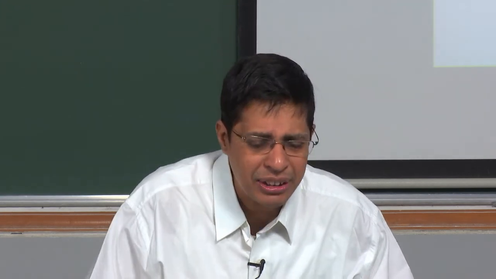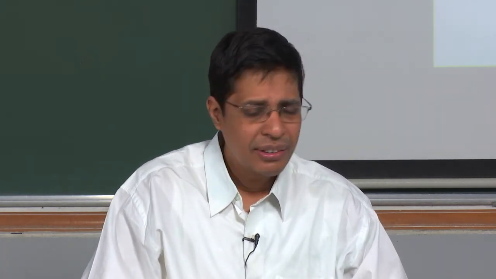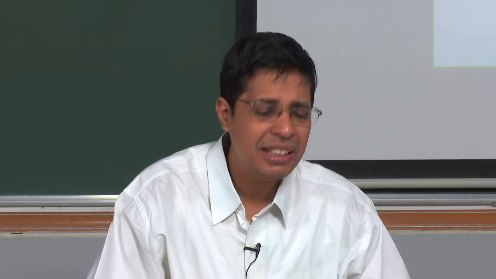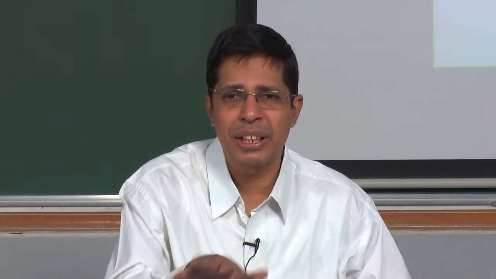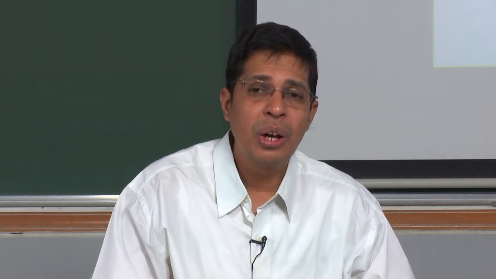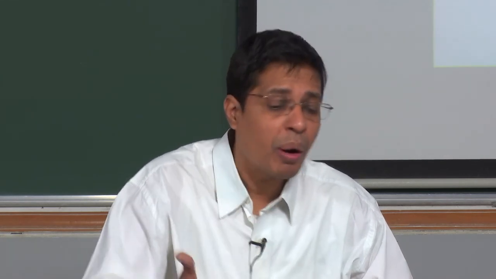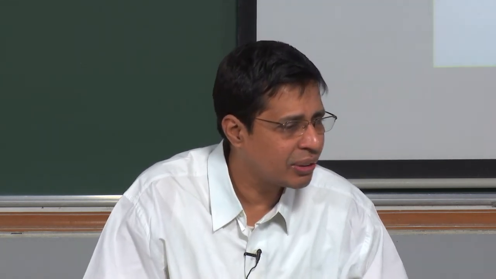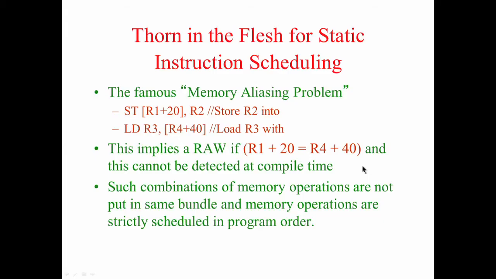Today we do not see many of these VLIW machines, so I will not put a lot of time on their architecture, but in an introductory course of this nature we will have an introduction. Okay. Now there is something much more complex that happens in static instruction scheduling. This problem I am going to describe now is called memory aliasing, and this is something which static instruction scheduling cannot handle.